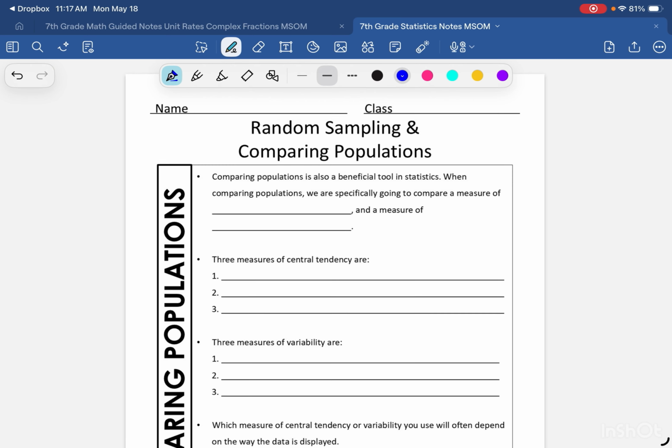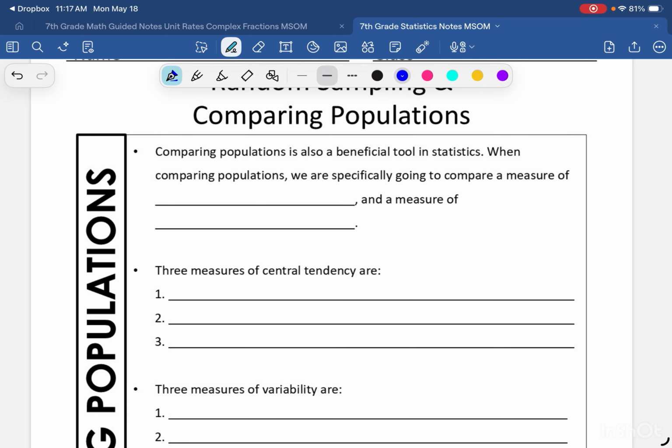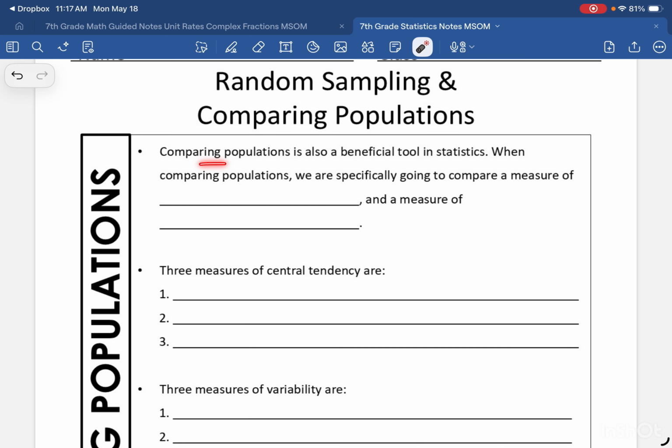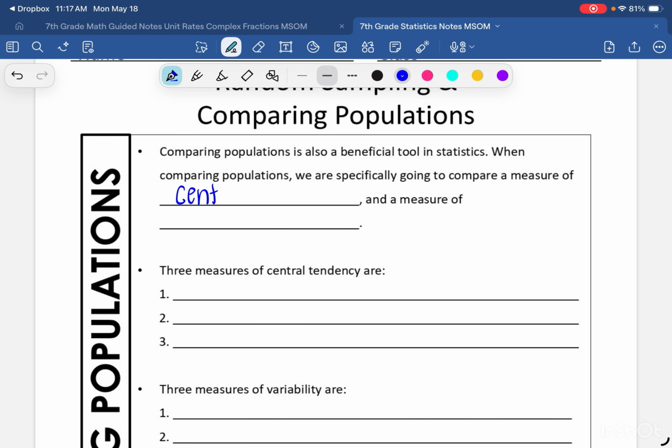Let's talk a little bit about comparing populations. Comparing populations is also a very beneficial tool in statistics. When comparing populations, we are specifically going to compare a measure of center and a measure of variability. And we talked a little bit about the measure of center being just about the center of the data, and the measure of variability, we'll talk more about how the data is spread out.